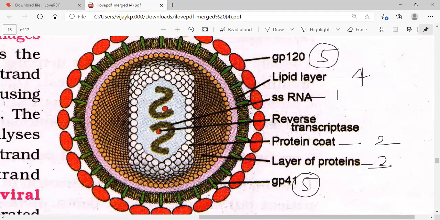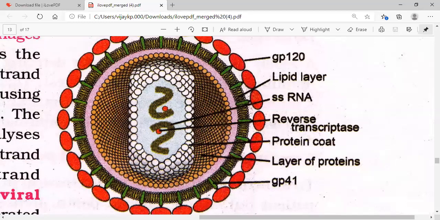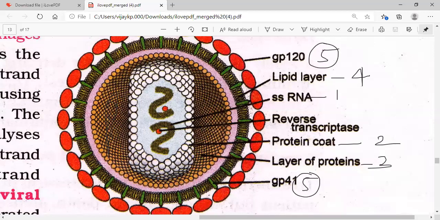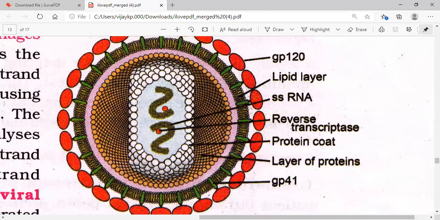You can draw the diagram. This kind of three-dimensional diagram is not necessary; just make circles and remember them, and you can draw the diagram. The structure of the HIV virus is so easy for you if you put in numbers like this. If possible, take a screenshot and make it in your notes afterwards with the same numbers. Okay, next, let's continue.